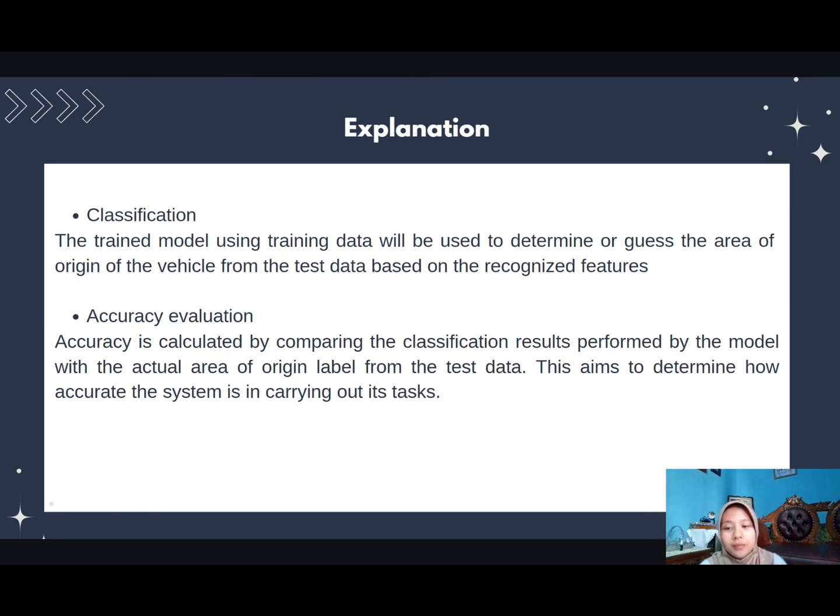And the last step is accuracy evaluation. Accuracy is calculated by comparing the classification result produced by the model with the actual area of origin label from the test data. This aims to determine how accurate the system is in carrying out this task.